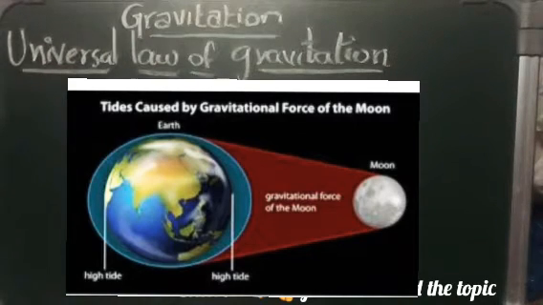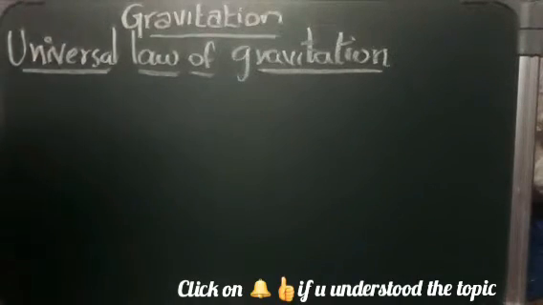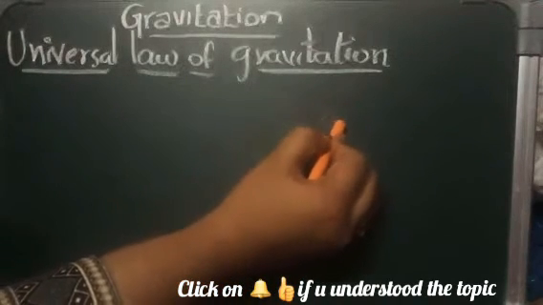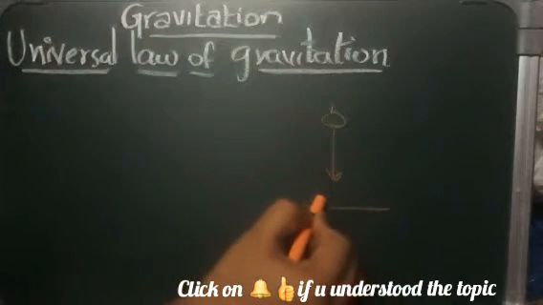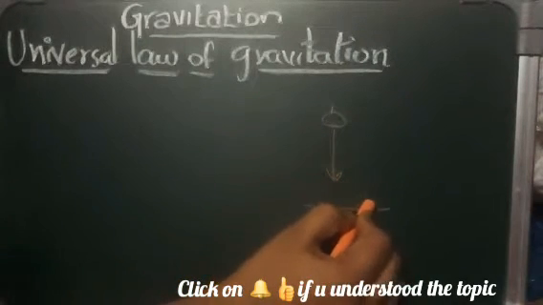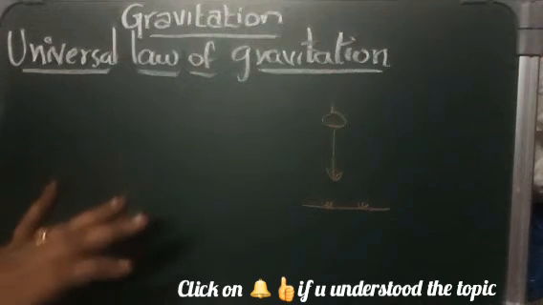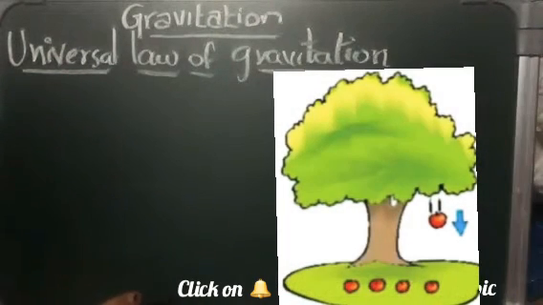Once while he was sitting under a tree, he was thinking of an apple falling onto the ground. Then he was thinking of this force. What came to his mind was this gravitation force, isn't it? When the apple was falling onto the earth, he came up with the idea of how this happens, how the apple falls onto the ground, isn't it?